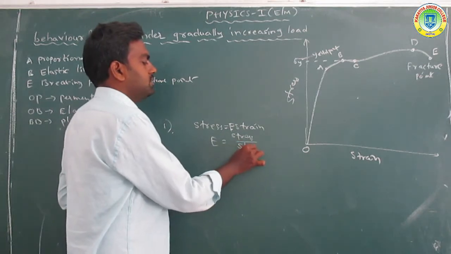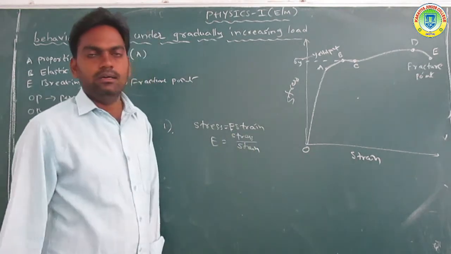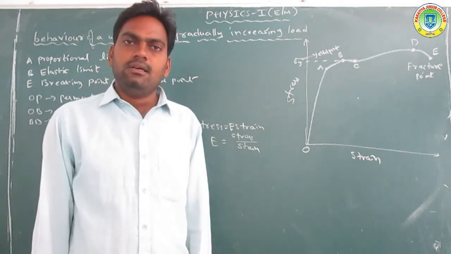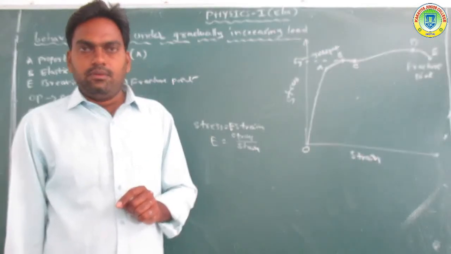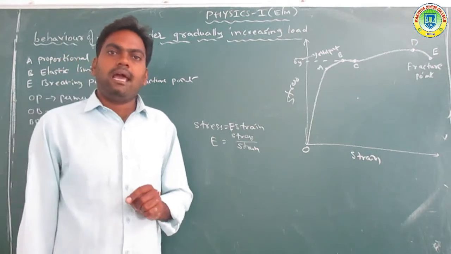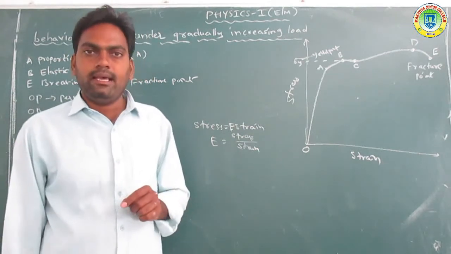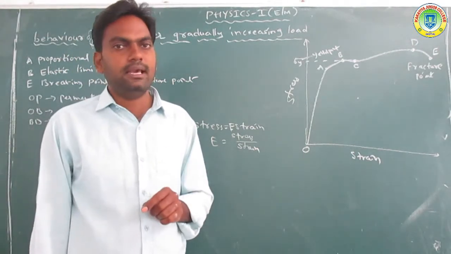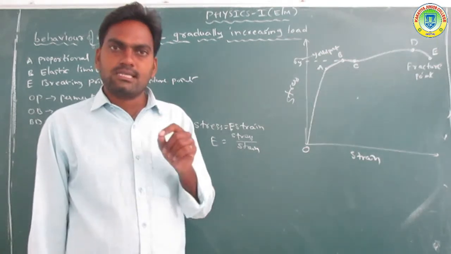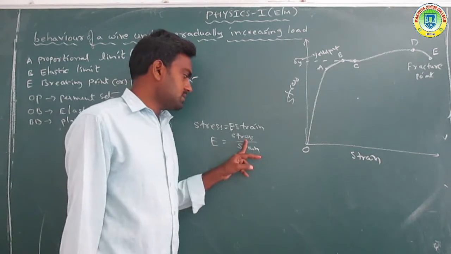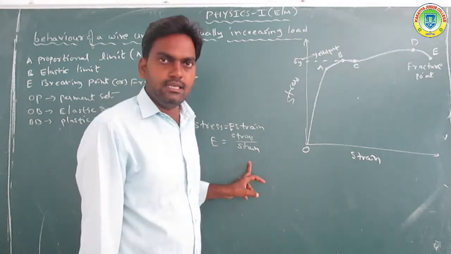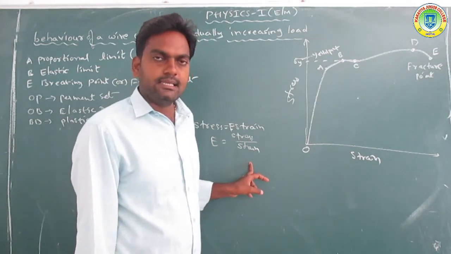E is called the modulus of elasticity. So E is equal to stress by strain.